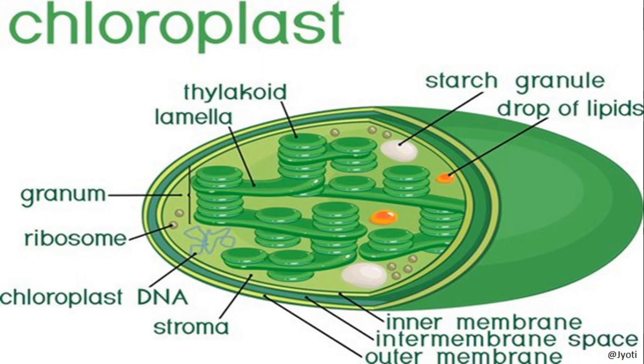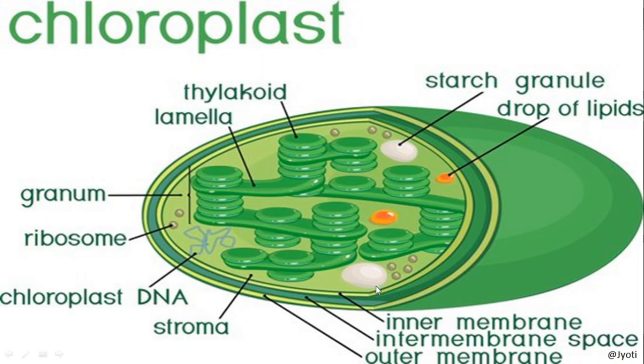So this is another picture of chloroplast. Here you can see that this is the stroma, the matrix is stroma, and where the grana are present, these are coin-like structures, and the stack of coins is called grana, and an individual coin-like structure is called thylakoid.